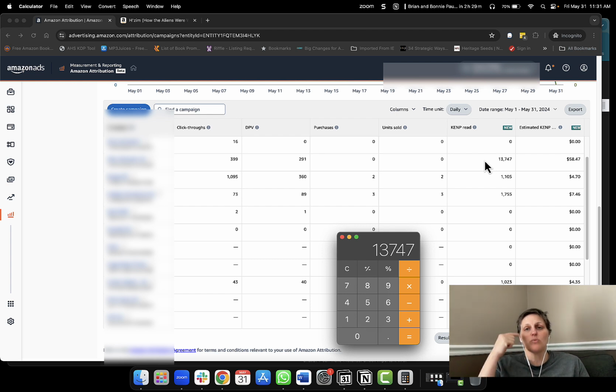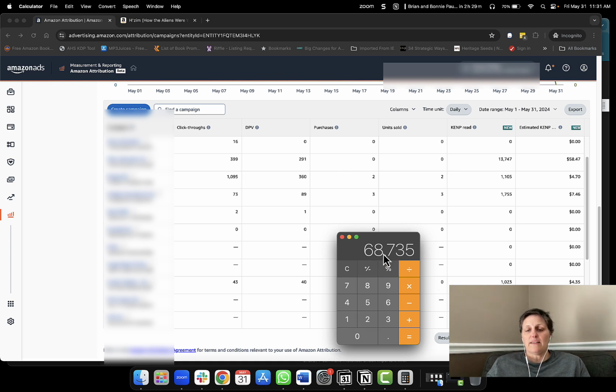But that's okay, because we're working with the assumption that if we can at least break it down by page reads, then we can kind of assume how many books have been purchased or downloaded. In the instance of KU, we know that it takes a lot more downloads to get to the page reads. So here's what we're going to look at. Let's assume that this book is 200 pages. We're going to take the KENP page reads and divide it by 200. Then we have 68.7. We're going to add the number of purchases. There are no purchases on this one, and that's okay.